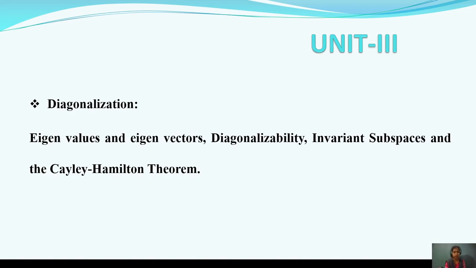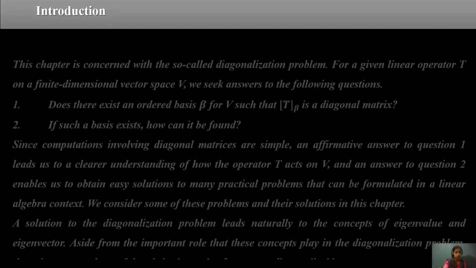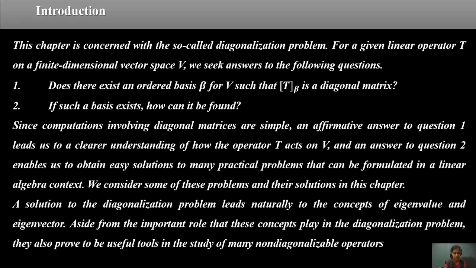It covers only some points related to diagonalization: the eigenvalue and eigenvector, diagonalizability, invariant subspaces, and the Cayley-Hamilton theorem. In this part, the most important one is the Cayley-Hamilton theorem, and how to specify and simplify it. Let us get started with the unit. First of all, the introduction part.